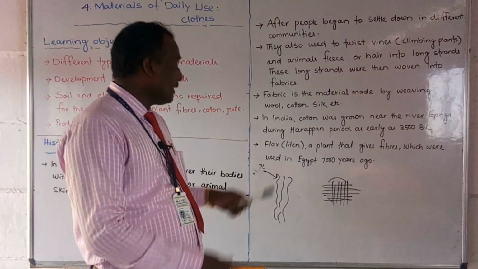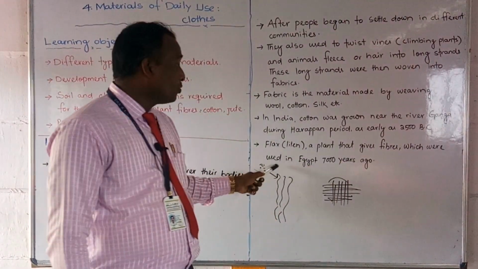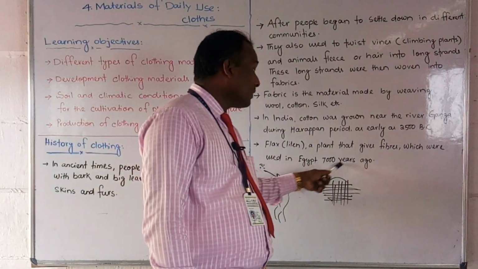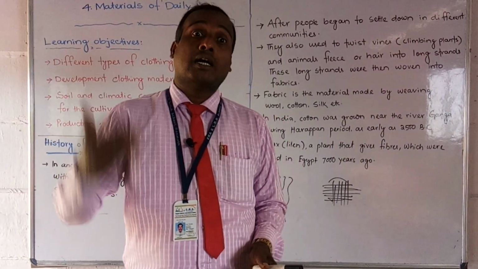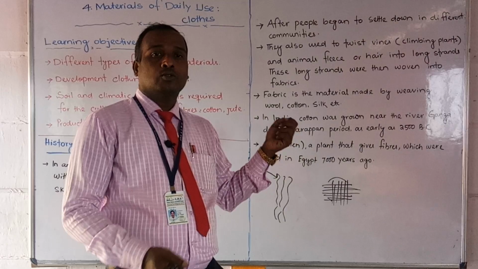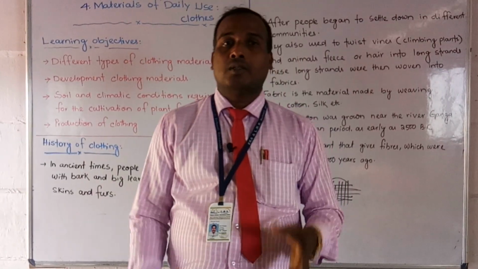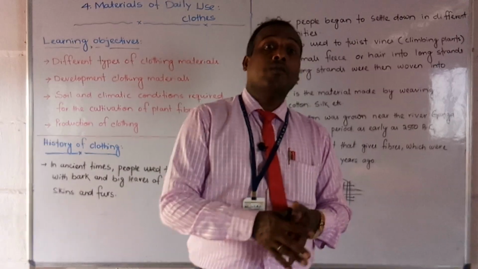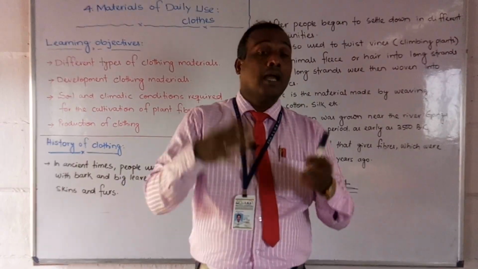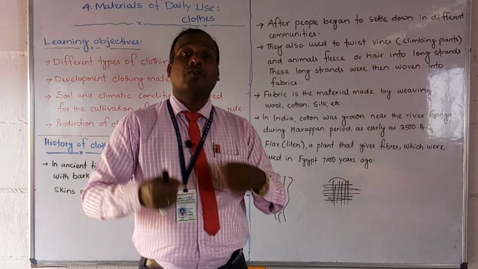Okay, and flax, linen plant, is a plant that gives fibers which were used in Egypt 7000 years ago. Flax is one of the plants we use for fibers, and it was developed in Egypt. Okay, and so students, this is the development of the fibers.